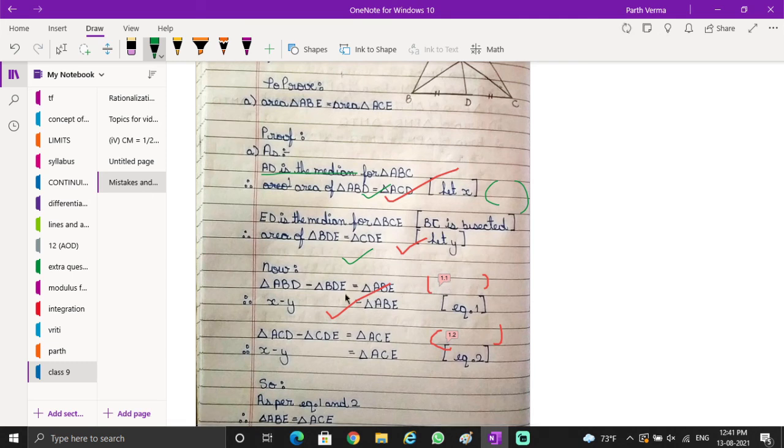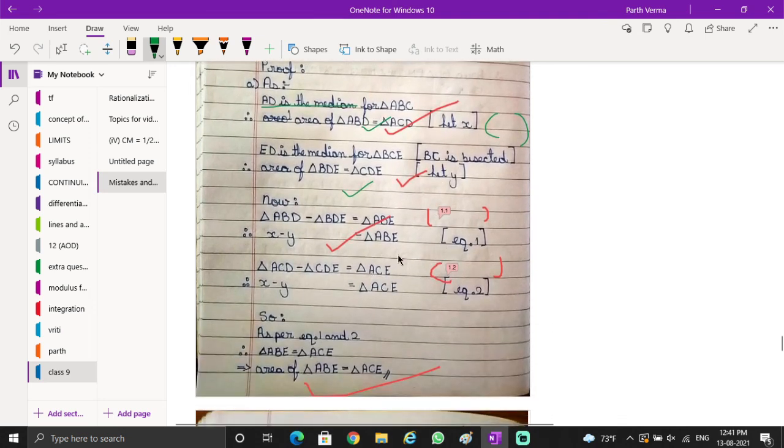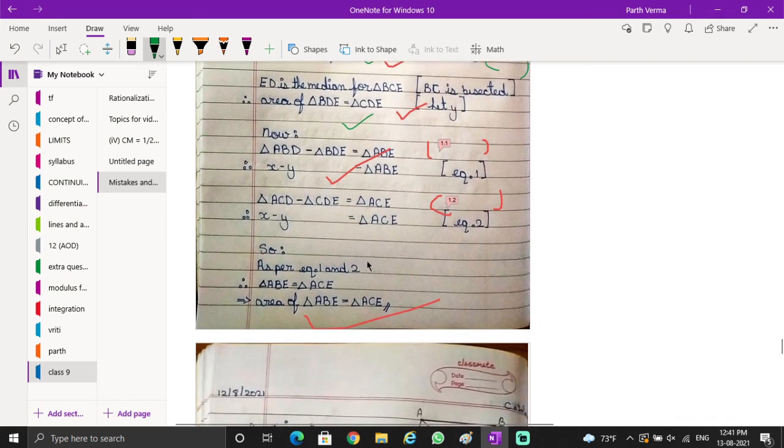So he has written that. Here I have written the comment: how can you say that? It's from the figure. From the figure he has obtained that the bigger triangle minus the smaller triangle will give this triangle. Similarly for the other. Therefore x minus y, because he has let these two be x, so these two are x and x minus y. And from equations 1 and 2 he has shown, so this is the presentation I was talking about, in case of the wrong presentation there. So ABE is also x minus y, ACE is also x minus y, therefore both are the same.